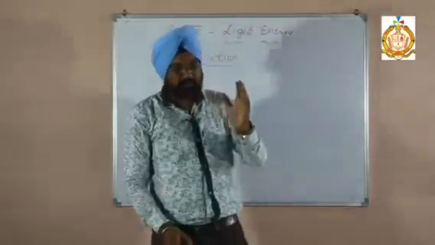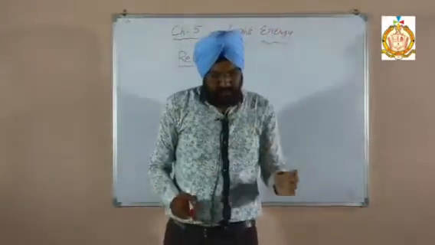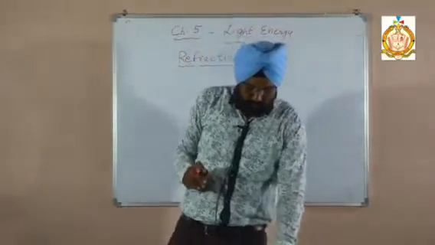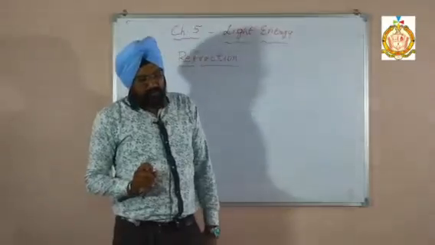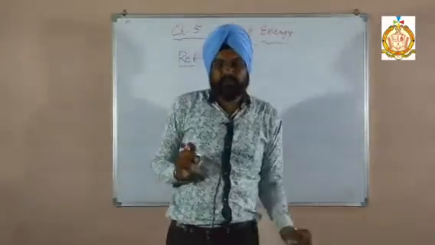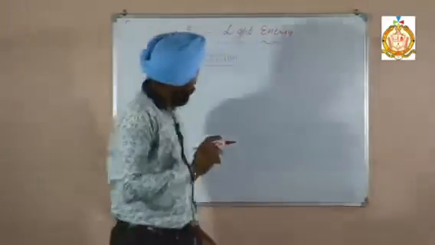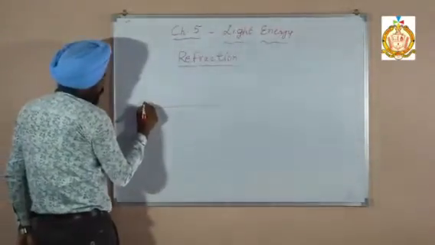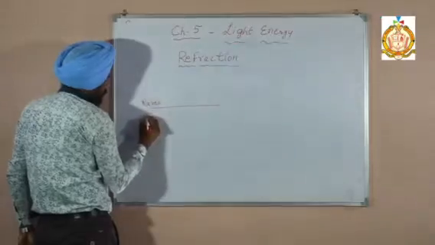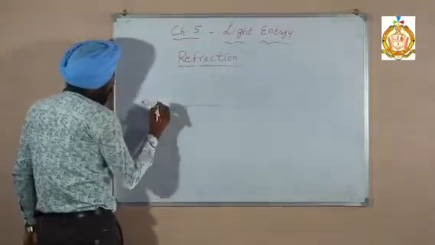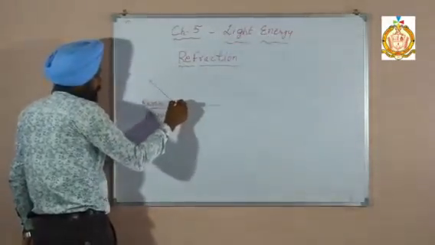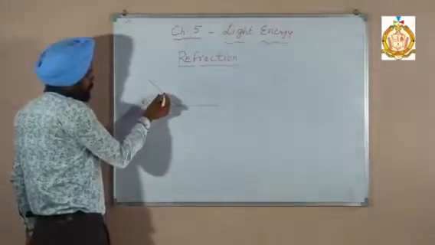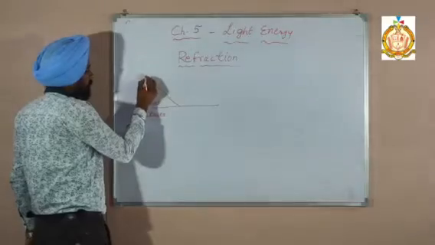A change in direction of light when it passes from one medium to another is called refraction. Two types are there. It is a very important topic. Suppose this is the rarer medium and this is the denser medium, and a ray of light comes and strikes at this point. This ray is called the incident ray.